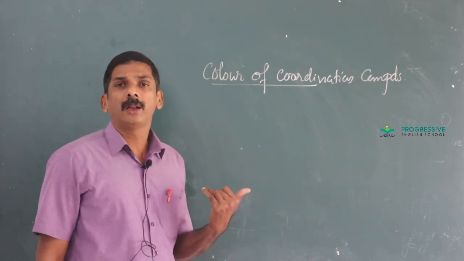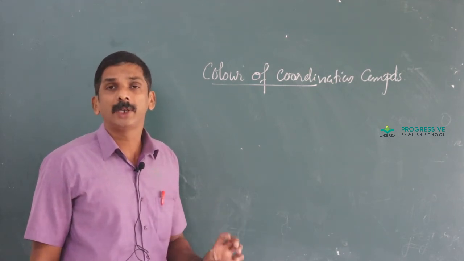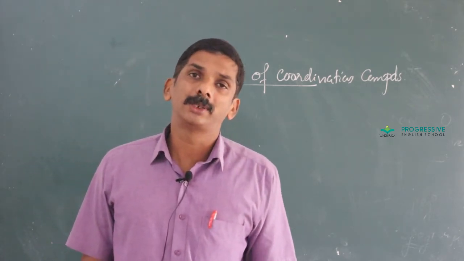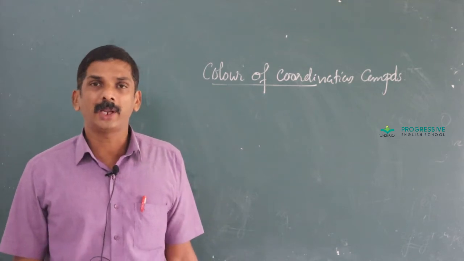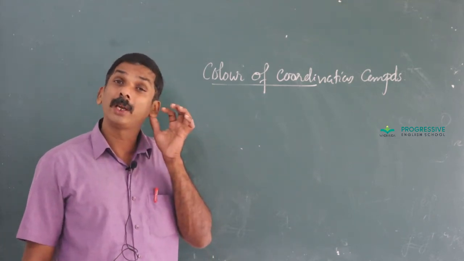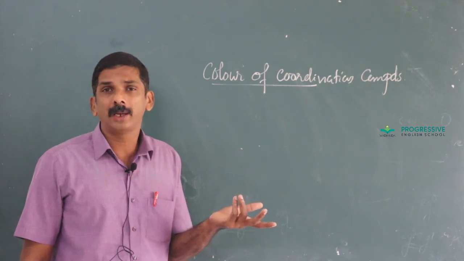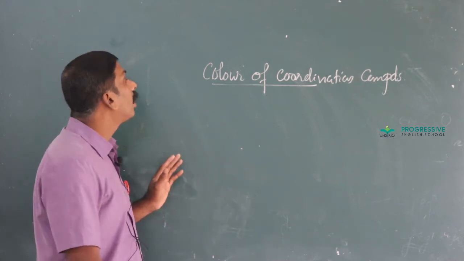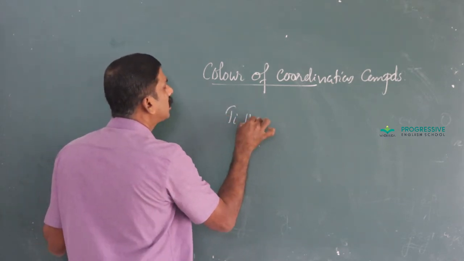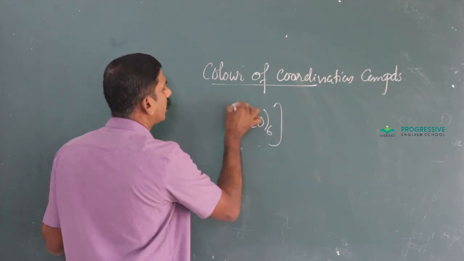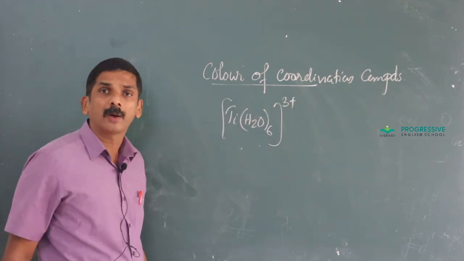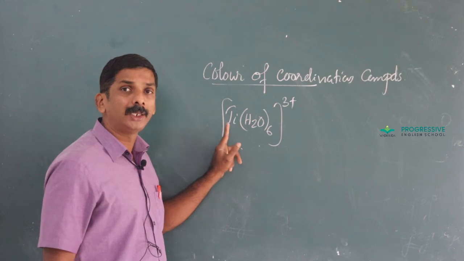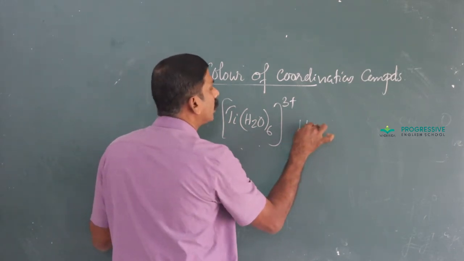CFT successfully explained how coordination compounds exhibit color. You know, various transition metal d block elements are colored. Ferrous salt is green, ferric is yellow, potassium permanganate is pink, cobalt is blue, like that. Let us consider this complex, and according to IUPAC norms it can be named as